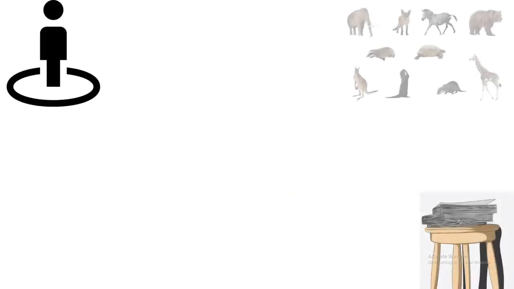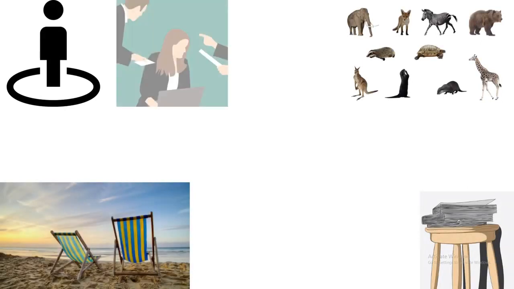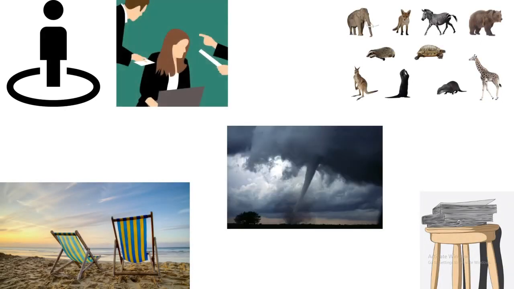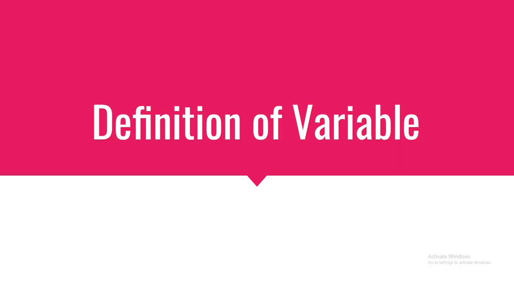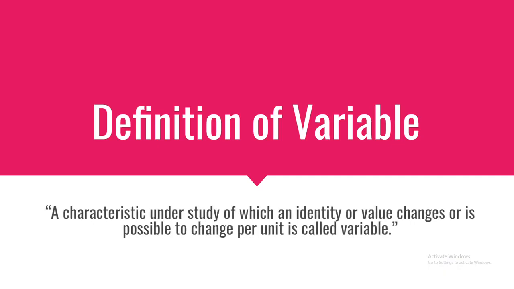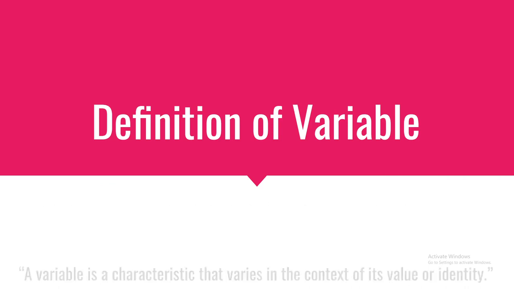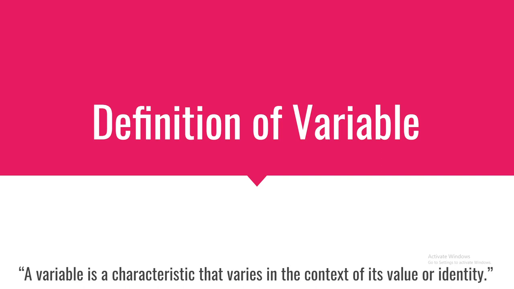Variable is concerned with a variation in presence of something in person, object, animal, place or situation or in any natural phenomena. It can be defined as a characteristic under study of which an identity or value changes or is possible to change per unit is called variable. A variable is a characteristic that varies in a context of its value or identity.